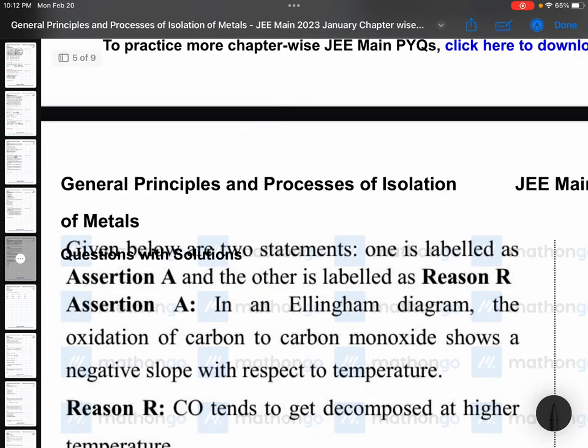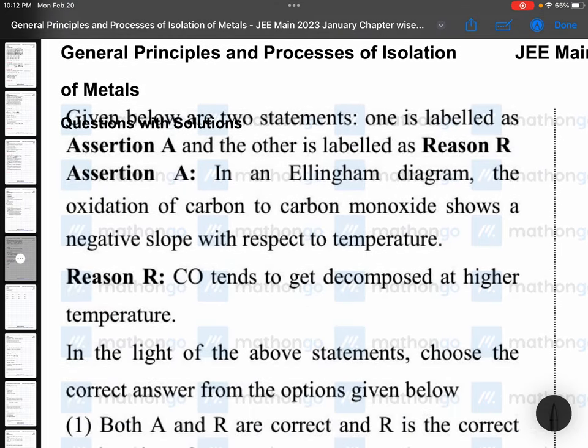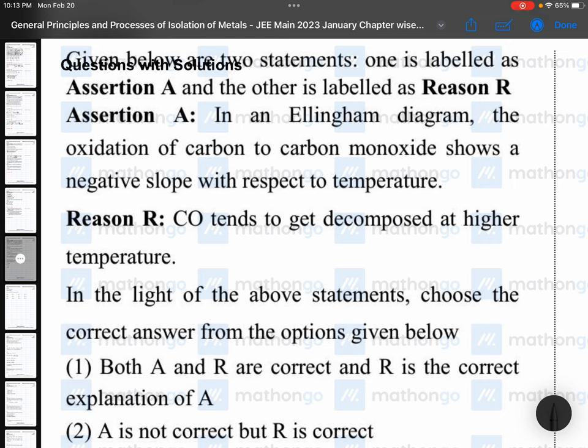So coming to one more question. Given below are two statements. One is labeled as assertion, second is labeled as reason. Assertion: In an Ellingham diagram, the oxidation of carbon to carbon monoxide shows a negative slope with respect to temperature. This is absolutely right. Reason: Carbon monoxide tends to get decomposed at higher temperature.